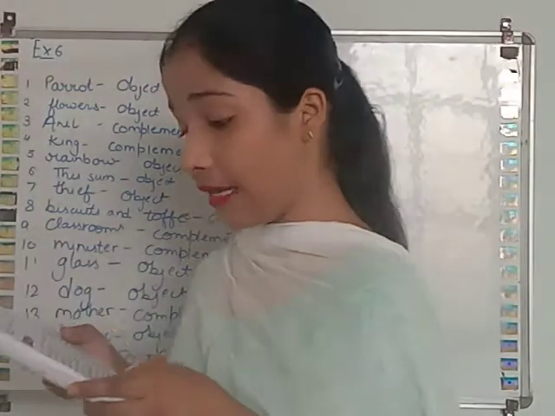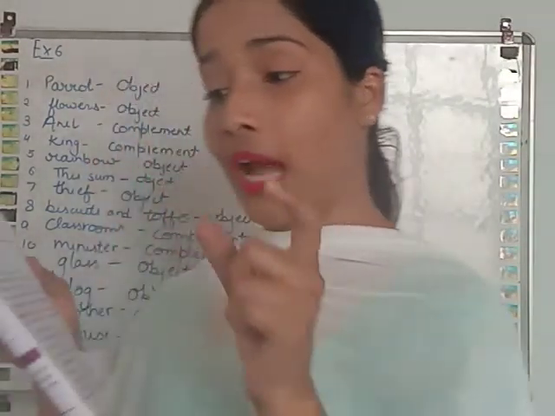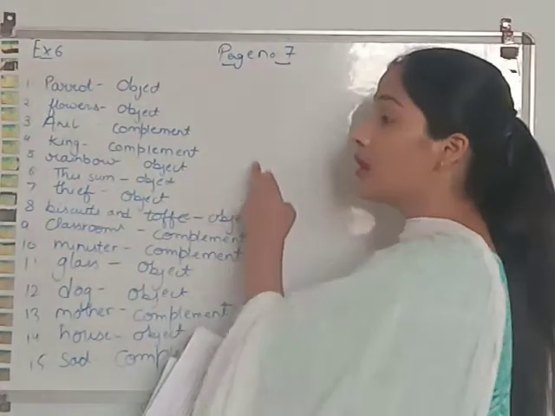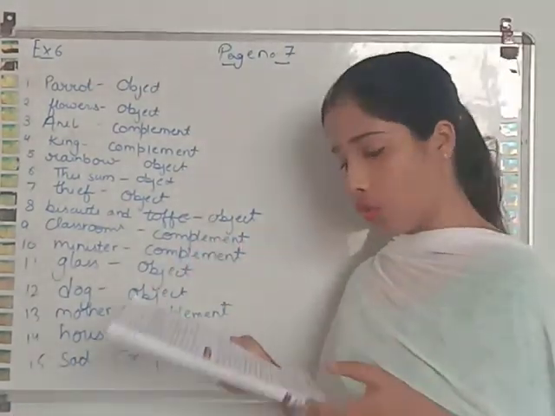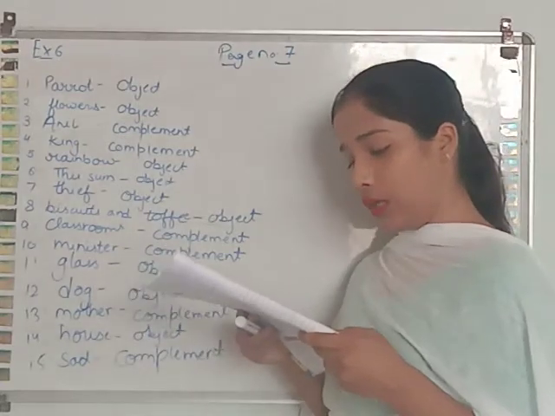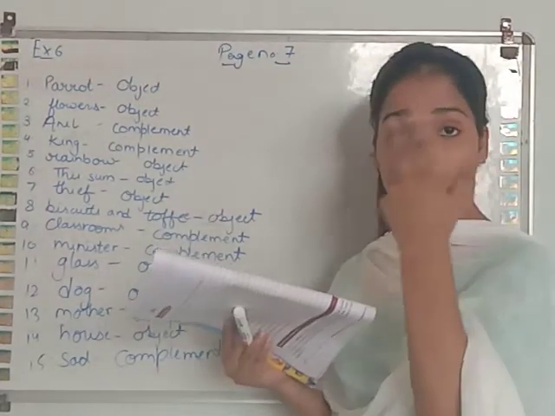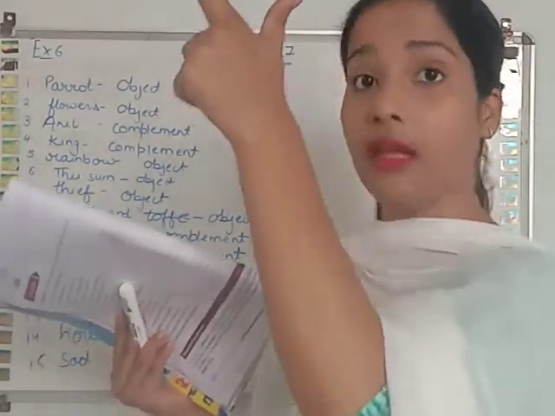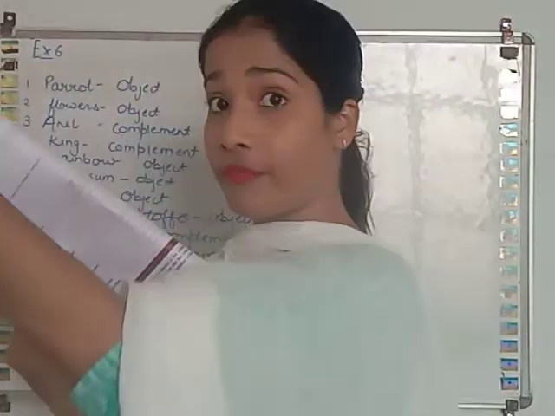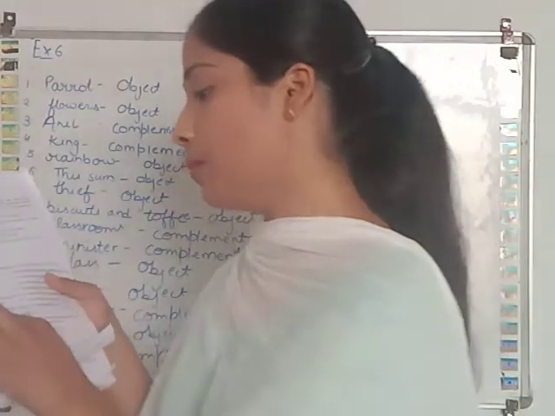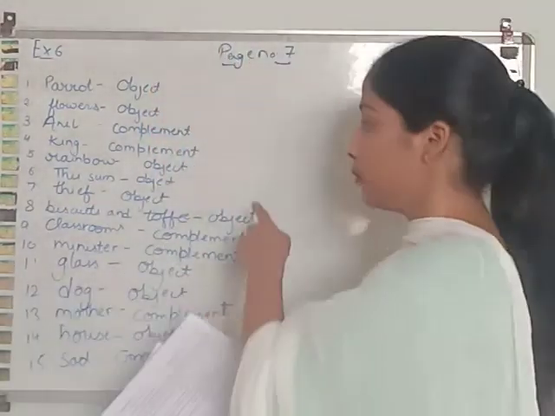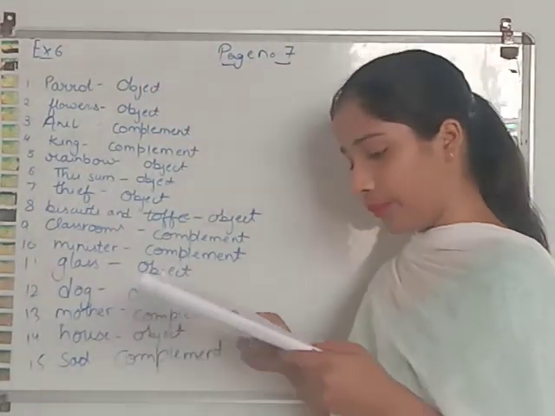Ashok was a kind king. King is a complement because we are using this king for Ashok only. He looked at the rainbow. Looked means देखना. Looked at the rainbow means the rainbow is affected by the action. So rainbow is the object over here.